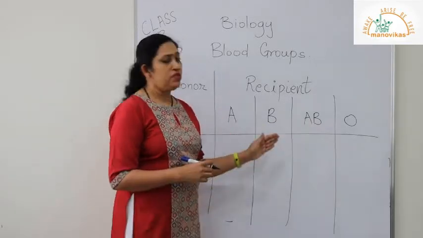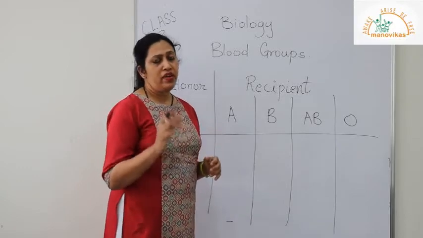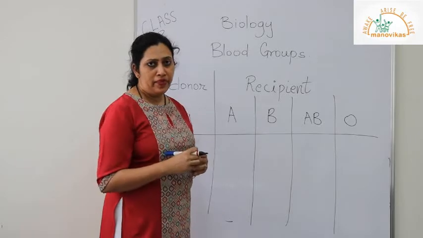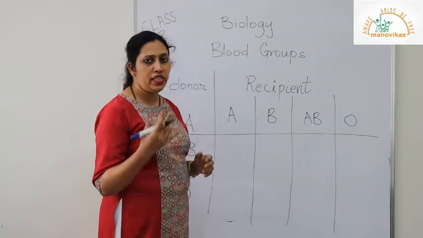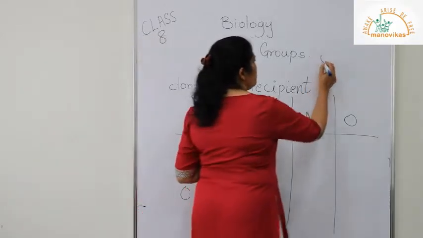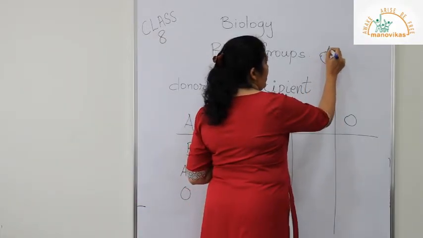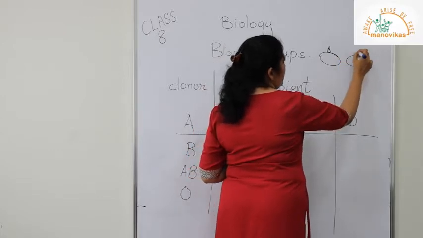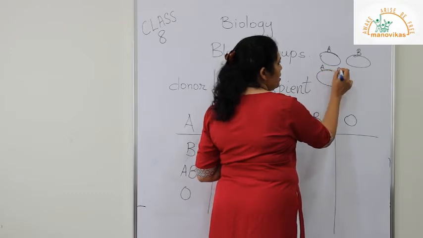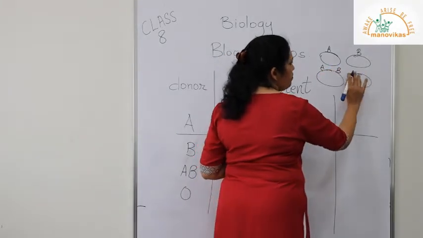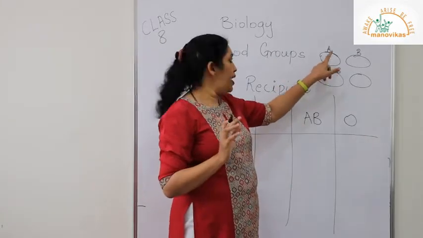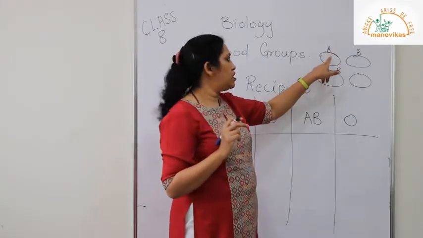Now how does this happen? Our RBCs, red blood corpuscles, have a protein or antigen on top of them. Some of them will have A antigen, some of them will have B antigen, some of them will have A as well as B, and some of them will have nothing.